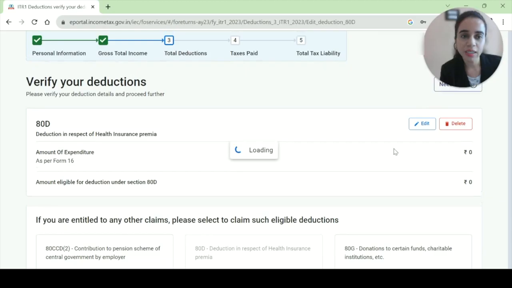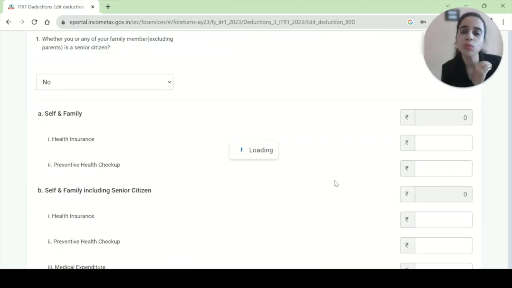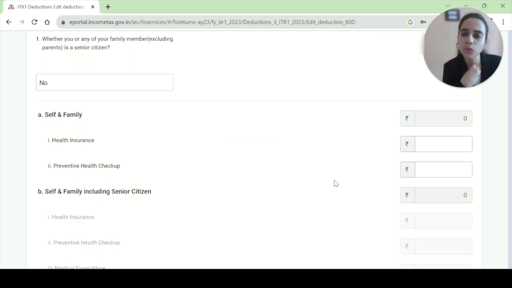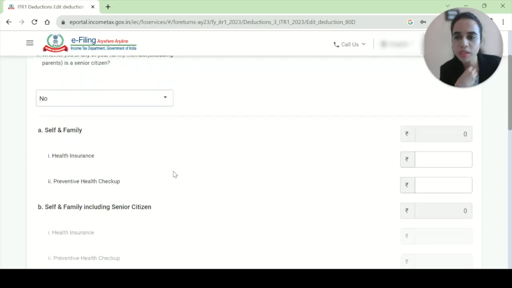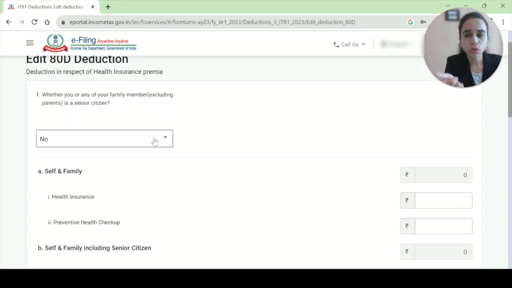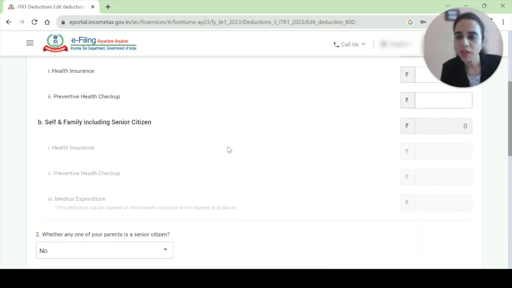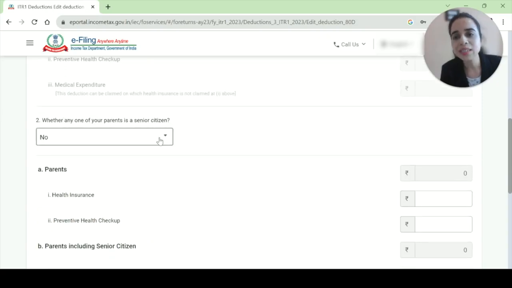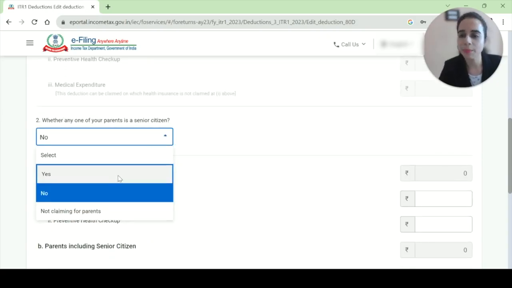When I say 80D, in respect of health insurance, even if you don't know about any limits, you just fill in the information you know. It has two options. It is asking whether you or your family member, excluding your parents, is a senior citizen, like me, my spouse or my kids. I'll say no, we are not senior citizens. Whether your parents are senior citizens, let's say yes, they are.